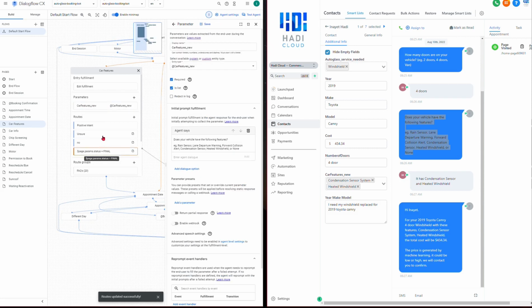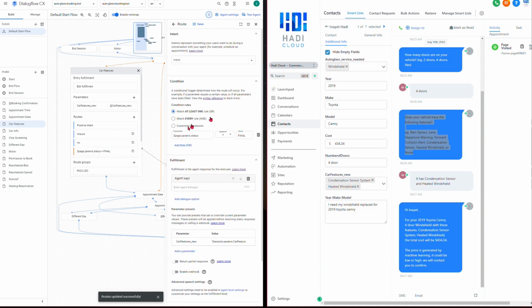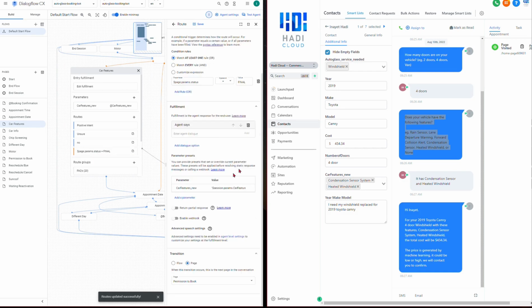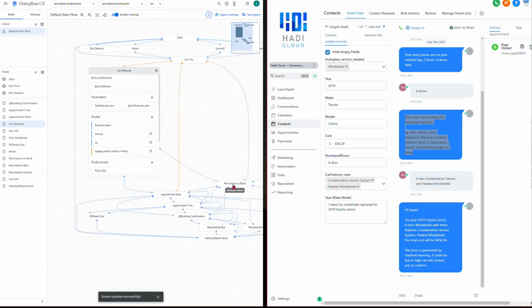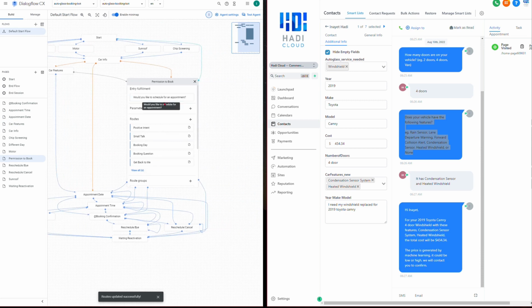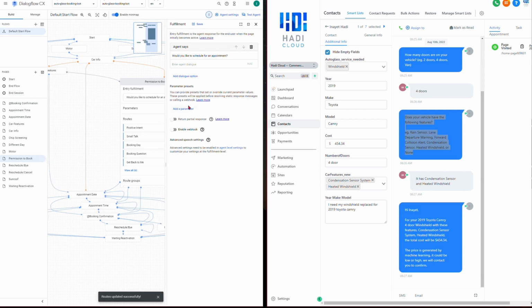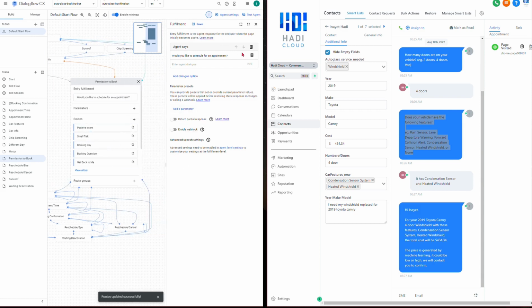Now it's the parameter. And once we provide that information, it should take us to the permission to book page. Now, the permission to book page right here should ask us, would you like to schedule an appointment? So here, it did not ask us this question.